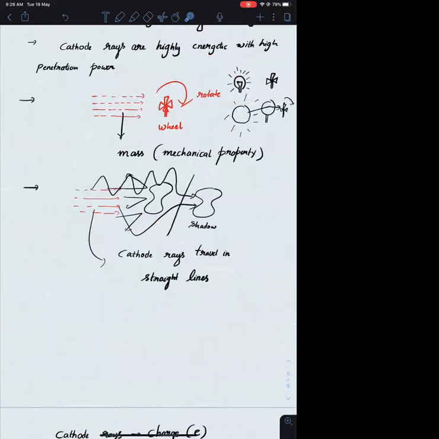Okay. उसके बाद we have placed an opaque object. When he placed an opaque object, he found the shadow of the object. From that, we concluded that these rays are traveling in straight lines. Okay.